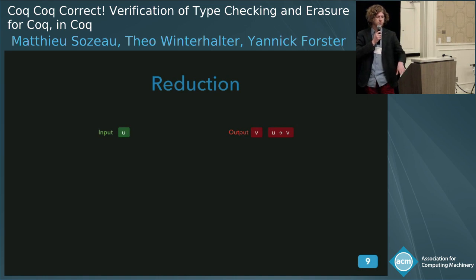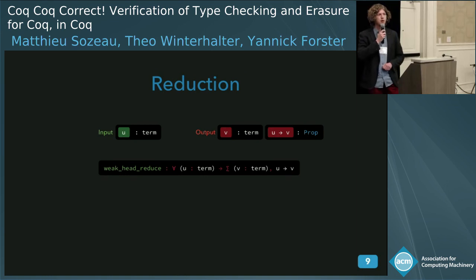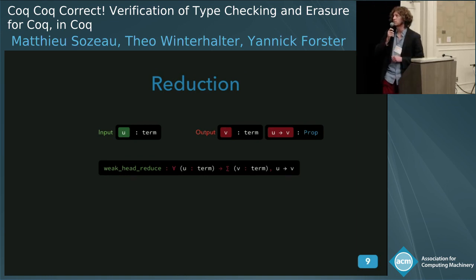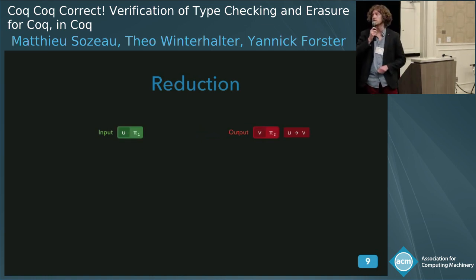This is, so we're not confusing stuff. Here u is a term, like in the AST of MetaCoq. v is a term as well, and the reduction is a proposition. So in Coq syntax, it would look like something like this, using a sigma type to combine the term v and its proposition.